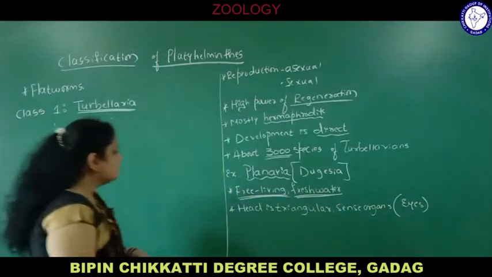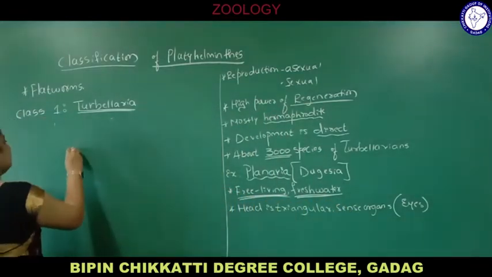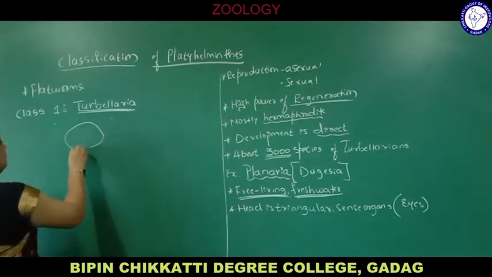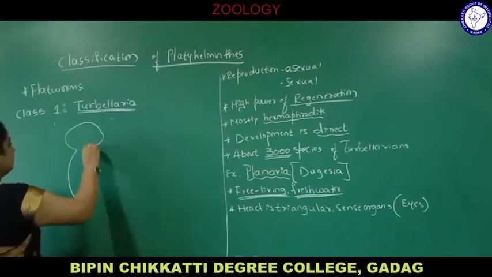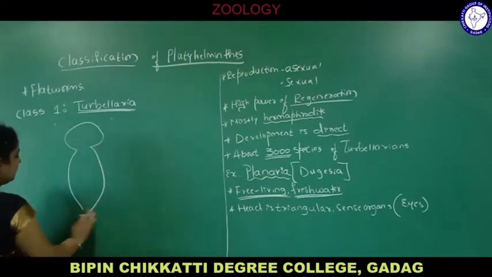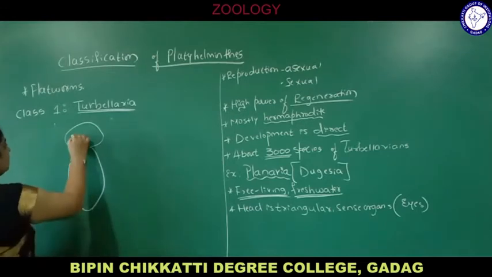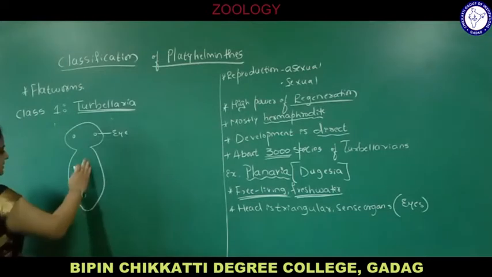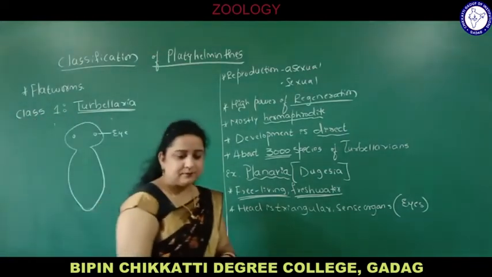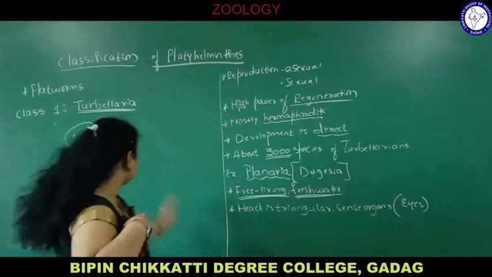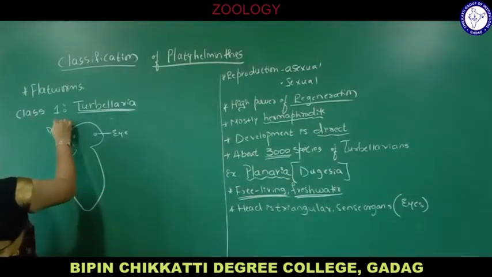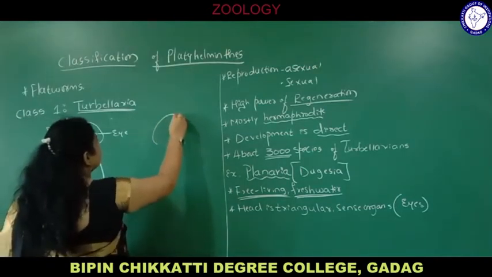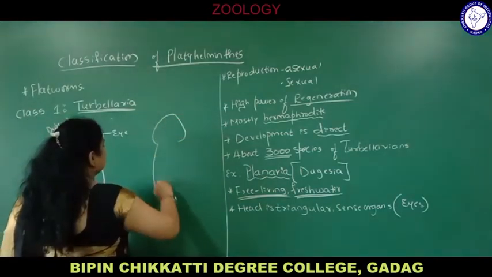The head is triangular, leaf-like you can say. Triangular head is there. Then they have a leaf-like body. These two are the rudimentary eyes, and this is the leaf-like body. This is the dorsal view. In the dorsal view, the eyes are visible. Now if you see the ventral view, in the ventral view the eyes are not visible.